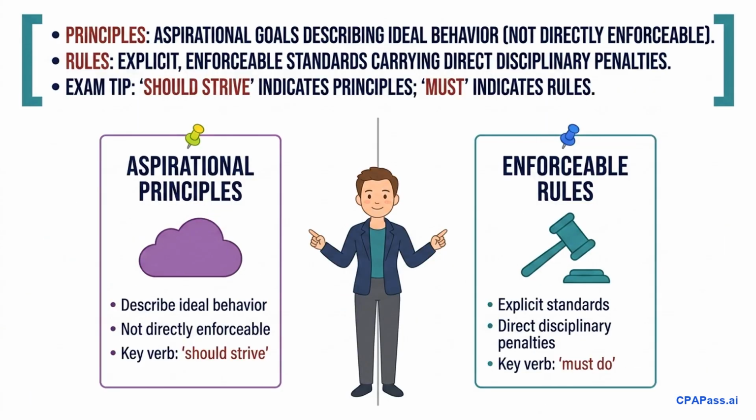To succeed on the AUD exam, you must distinguish between these aspirational principles and enforceable rules. Principles describe the ideal behavior CPAs should strive to achieve, but they are not directly enforceable. In contrast, the rules are explicit, mandatory standards. If you violate a rule, you face direct disciplinary action and penalties. On the exam, look for key verbs. If a question asks what a CPA should strive to do, look to the principles. If it asks what a CPA must do or face discipline, look to the rules. This simple distinction prevents easy mistakes.